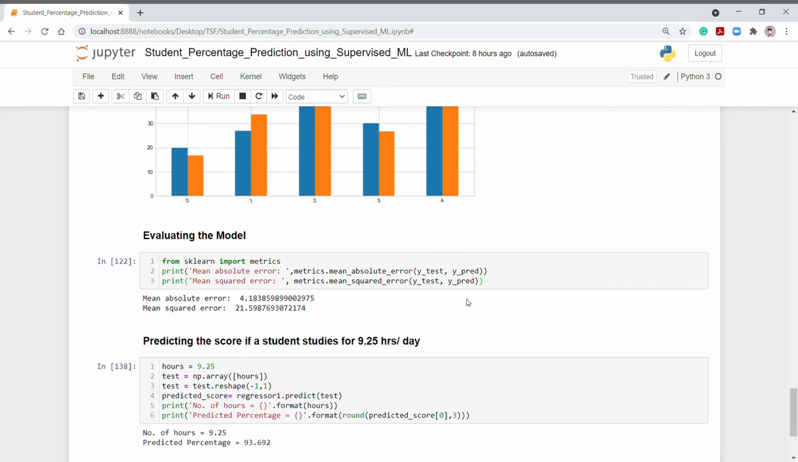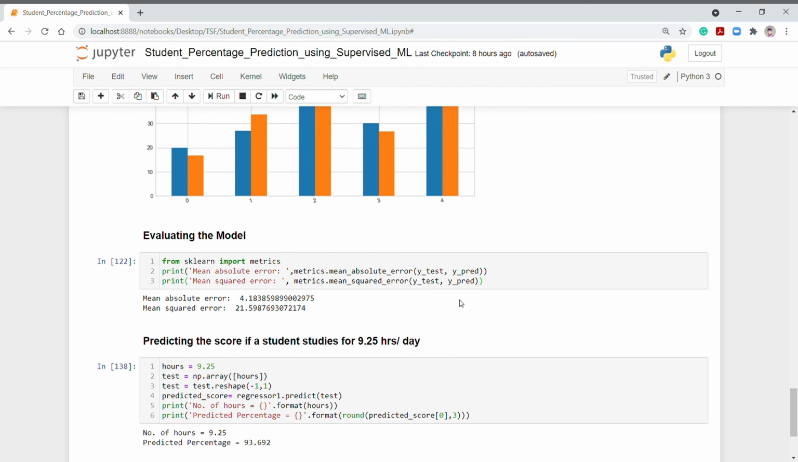Next thing is evaluating our model. Here I have found the mean absolute error. As it can be seen that the value of mean absolute error is very less, that means that the chances of error or wrong forecasting through our model is very less.